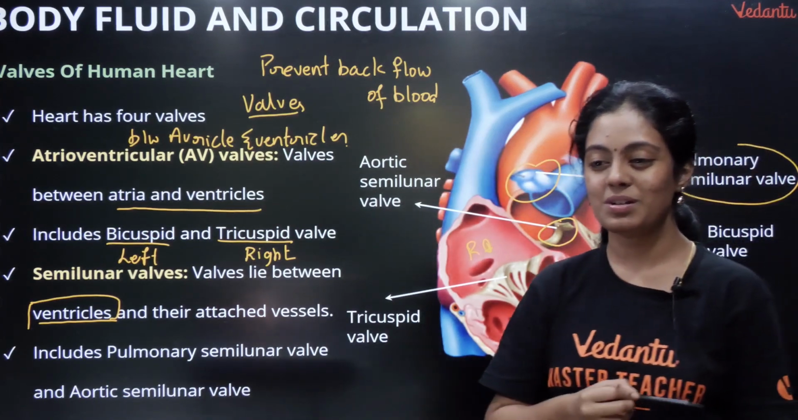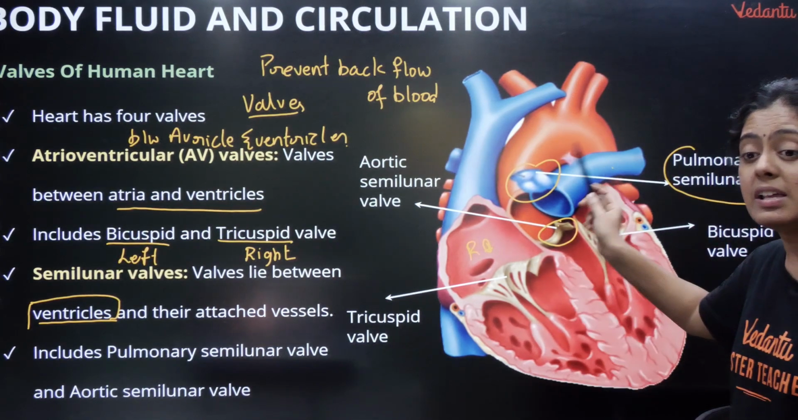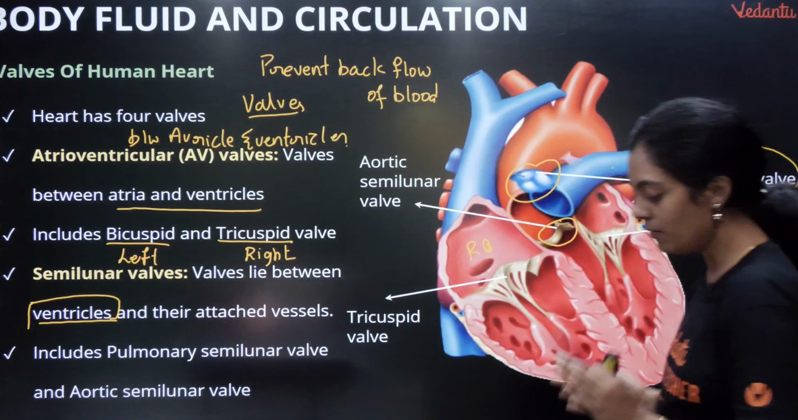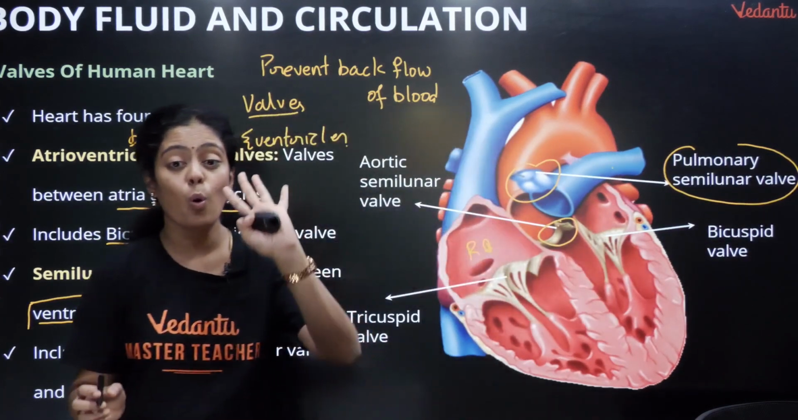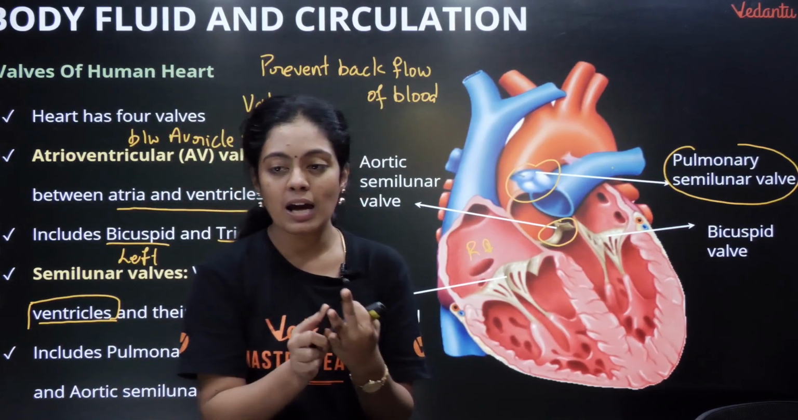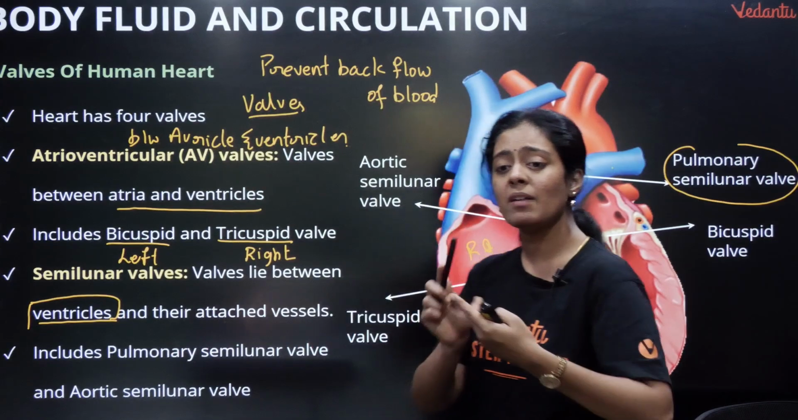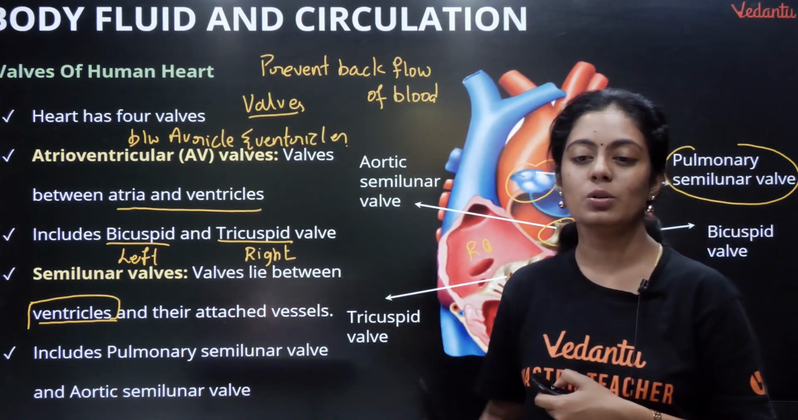We call this the pulmonary semilunar valve, and this one the aortic semilunar valve. So in total how many valves do you have, students? You have 4 valves. Tricuspid, bicuspid, the pulmonary semilunar valve and the aortic semilunar valve. It's very important to understand.